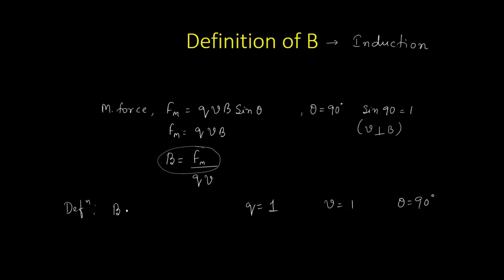Magnetic field becomes numerically equal to magnetic force whenever 1 coulomb of charge moves with a velocity of 1 meter per second at a direction perpendicular to the magnetic field. Then we say the magnetic force becomes equal to magnetic field.